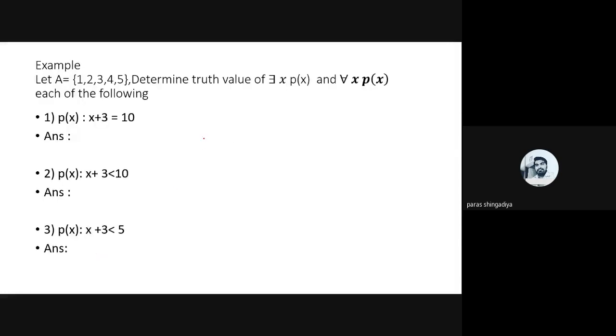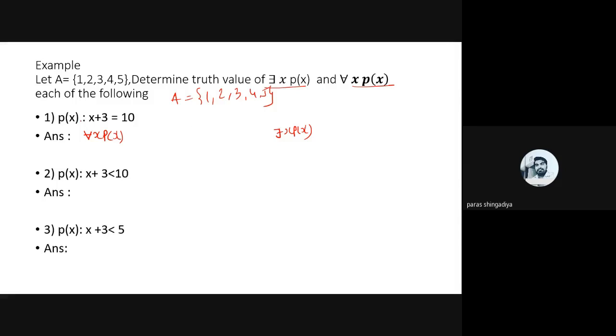Now this is a combination of there exists and every x p x. You have to predict both answers for the domain A is equal to 1, 2, 3, 4 and 5. Okay, 1, 2, 3, 4, 5 domain is given there. And the first case predicate is here x plus 3 is equal to 10. ठीक है, तो आपको दोनों के आंसर फाइंड करने हैं. So what is the answer of every x p x and what will be the answer of there exists x p x? सिर्फ ट्रू और फॉल्स ही आउटपुट होगा उसका, कि ट्रू है या फॉल्स है. That is the required answer.